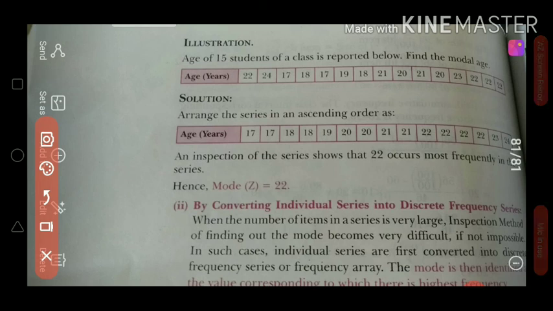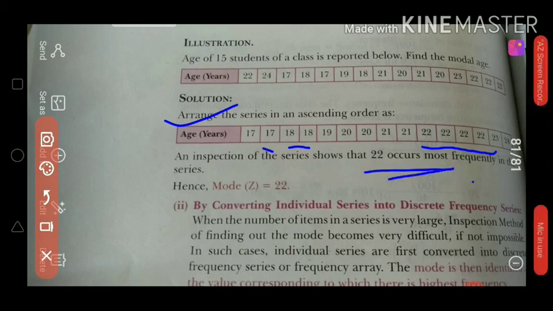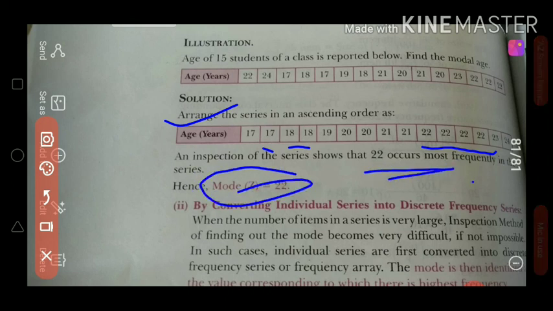In an individual series, firstly, we have to arrange our data in ascending or descending order. In this given series, while arranging the data, we have found that 17 occurs 2 times, 18 occurs 2 times, then 22 occurs 4 times. So with the help of the inspection method, we find that 22 occurs most frequently, so the mode is 22.